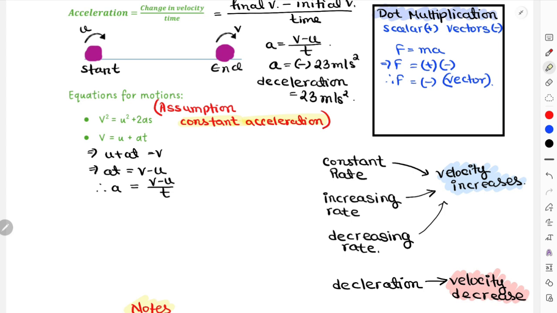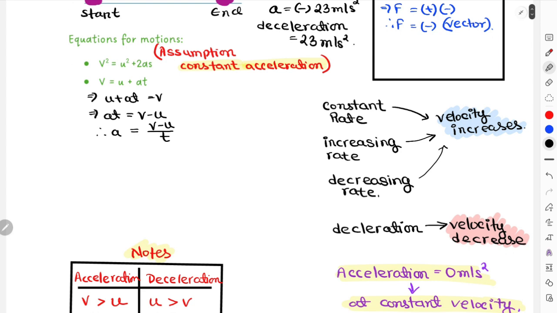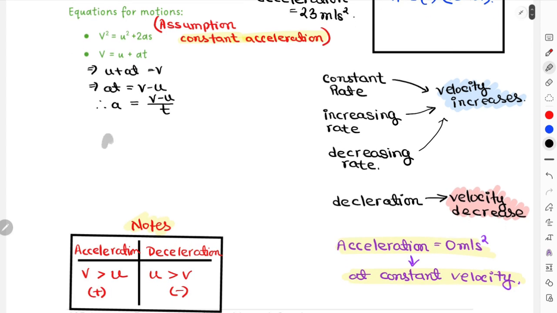If they give a situation where the acceleration changes, then you have to break the scenario into sections, up to which the acceleration is constant. For example, if an object is moving between 3 points A, B and C, and the object's acceleration was constant between A and B, and then changed between B and C, then you have to consider section AB separately, and then calculate section BC separately.